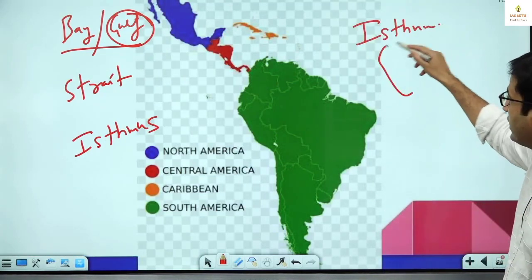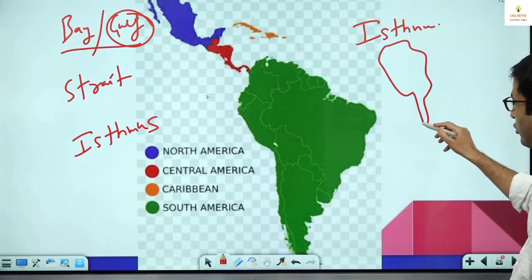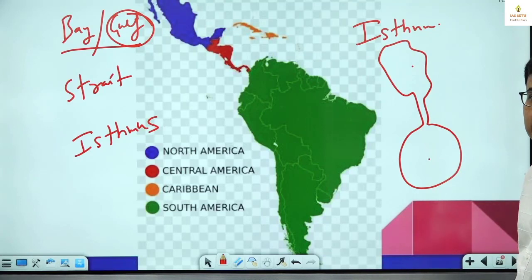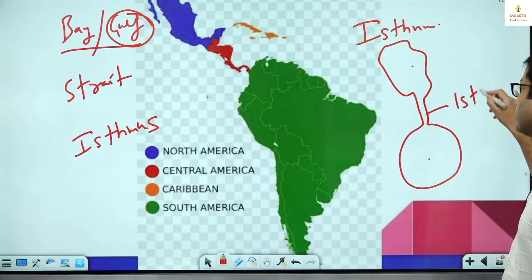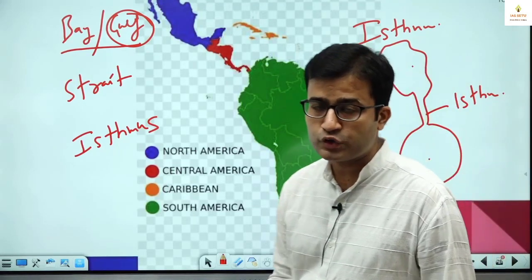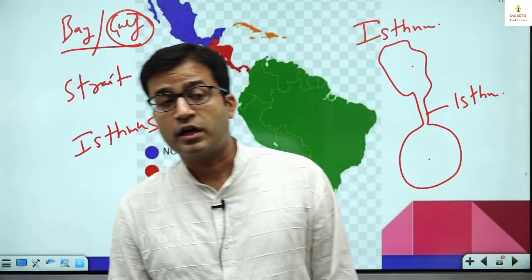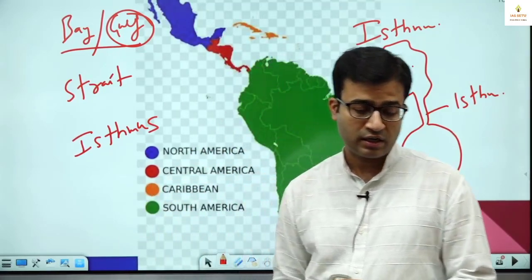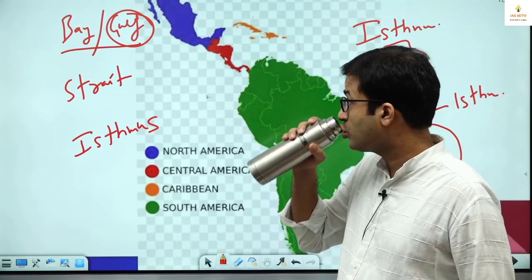With the help of a diagram like here, this is one landmass. There is a narrow strip of land. This is another landmass. So these two large landmasses are connected by this narrow strip of land. This narrow strip of land is known as an isthmus. So you can write: isthmus, a narrow strip of land connecting two large landmasses.